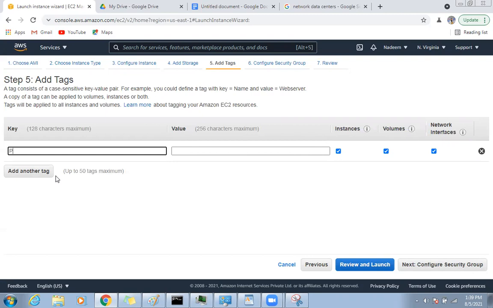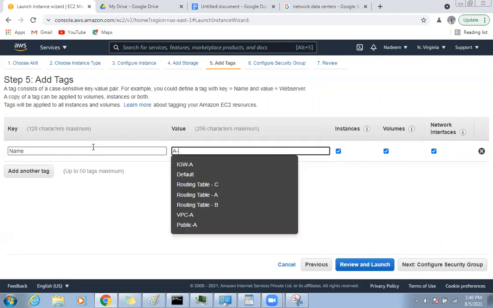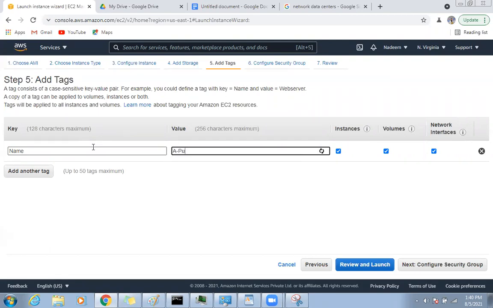Tag. I'm going to say public server A. So at least we will know A means it is under VPC A. Okay, the tag I have. Oh, sorry, not this one. Say name: A public server.